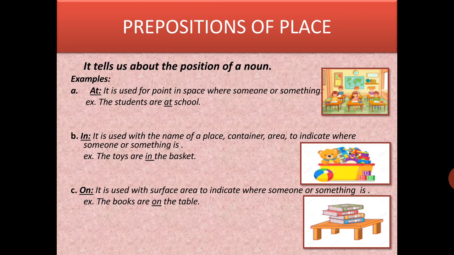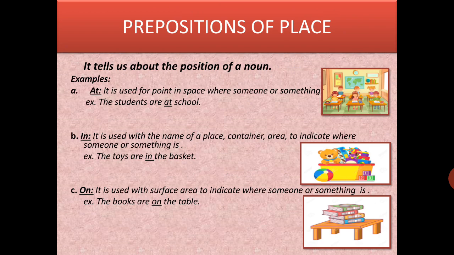In. In word is also used as preposition of place. How? In is used with the name of a person or the container area to indicate where someone or something is. कोई चीज़ या कोई पर्सन कहाँ, उसके अंदर, अगर किसी कंटेनर के, किसी रूम के, किसी प्लेस में है.